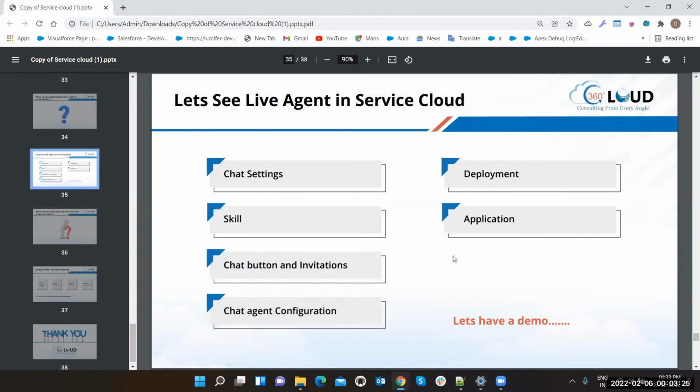Yeah, please. And Gaurav, one more question I have, like, what is that Einstein bot there? Is it something different from omnichannel or how it is? See, Einstein bot is totally separate. We are having an Einstein cloud that is totally depending on the analysis. So for that you have to read the Einstein functionality provided by the Salesforce.